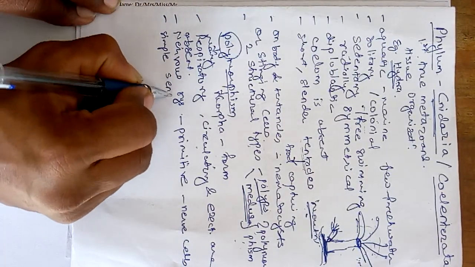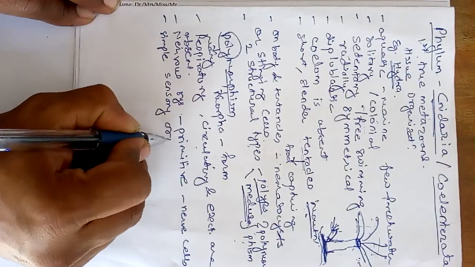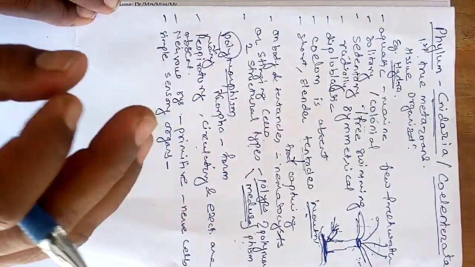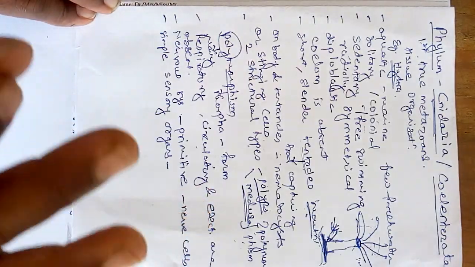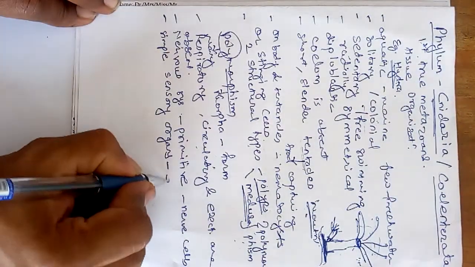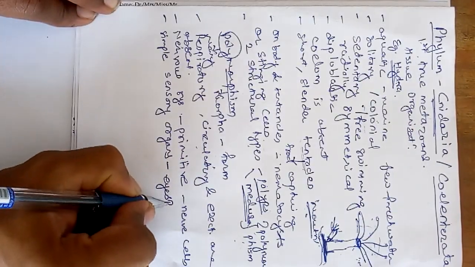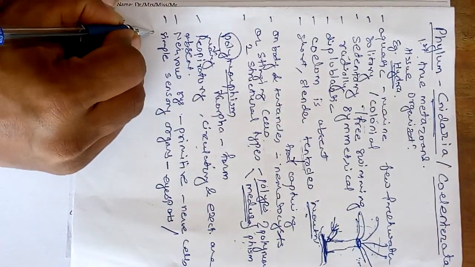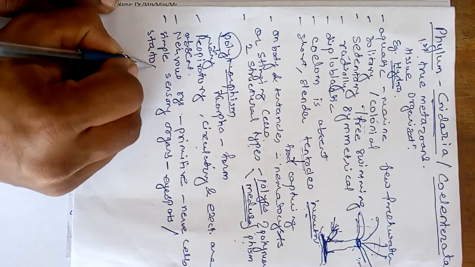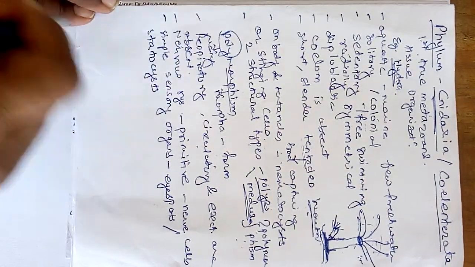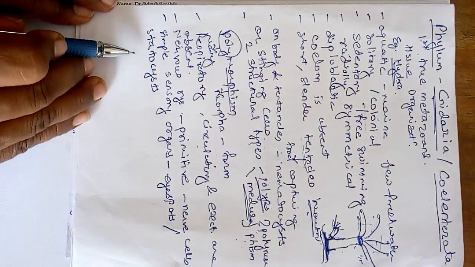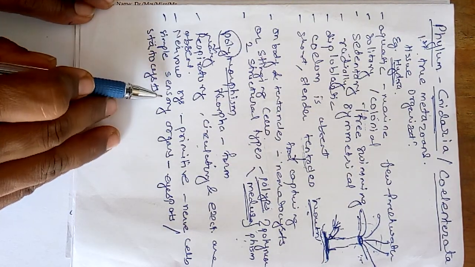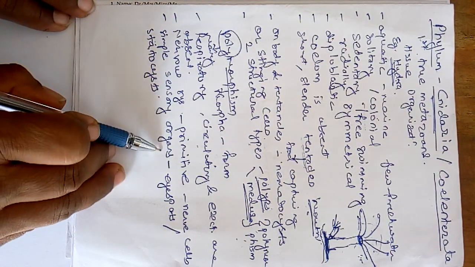The sensory organs are there, but they are very simple in form. For example, the eye spots or the statocysts. So the eye spots or statocysts are present, and they act as simple sensory organs.